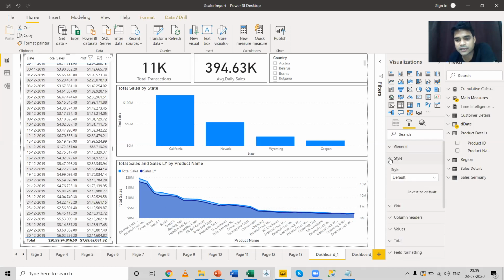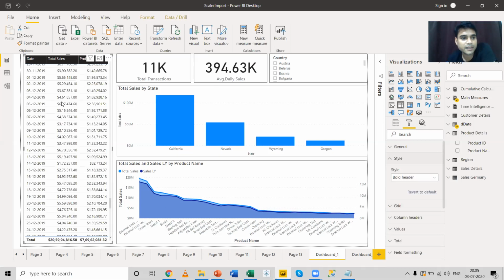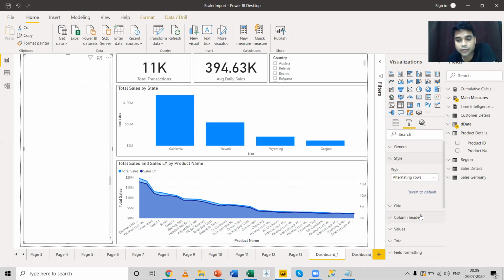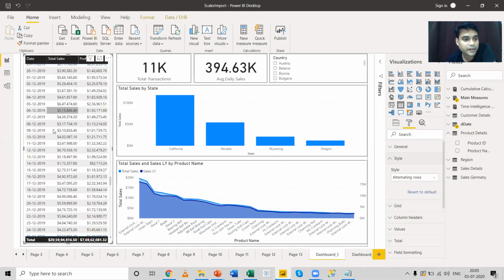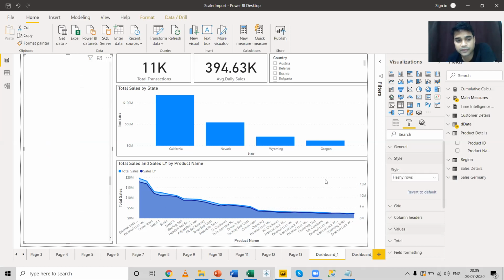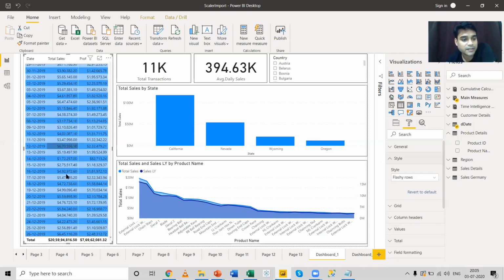We can do a bit of styling. This is the default style of a table. In styling, if you click over here, there are a lot of style options, like a bold header. If you select a bold header, you can see the headers of the report have been updated. You have a different style like alternate rows. If you select it, you can see the alternate rows have become gray in color. You can select some other styling options like flashy rows, and you can see the color of the report has changed.